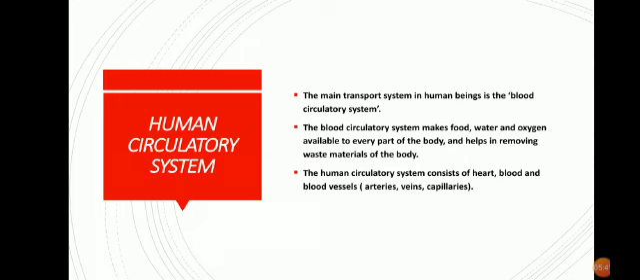Now, what are the main organs involved in the human circulatory system? Number 1 is the heart and number 2 is the blood vessels. Three types of blood vessels are there. What are the 3 types? Number 1 is artery, number 2 vein, number 3 capillaries. So these are the organs, that is, the heart and blood vessels. But the human circulatory system in general consists of heart, blood vessels and blood, right?